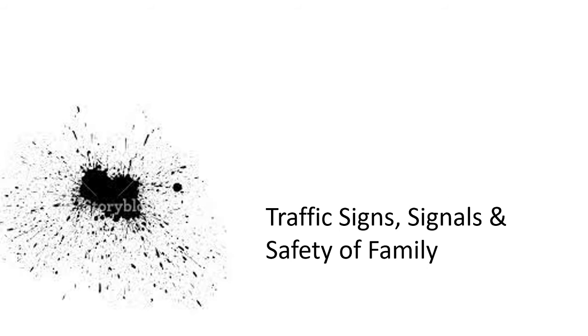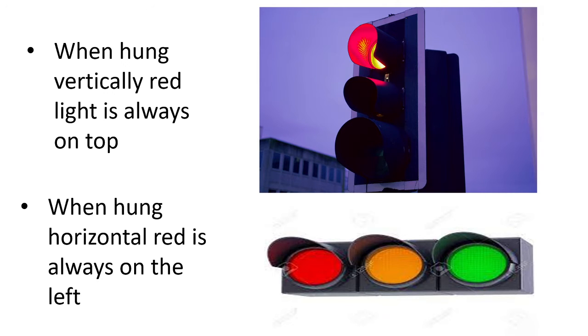Traffic signals and safety of family. We are discussing the safety of family from traffic signals and signs. When hung vertical, the red light is always on top, and when hung horizontal, the red light is always on the left. These are the traffic lights which are used in our day-to-day road life.